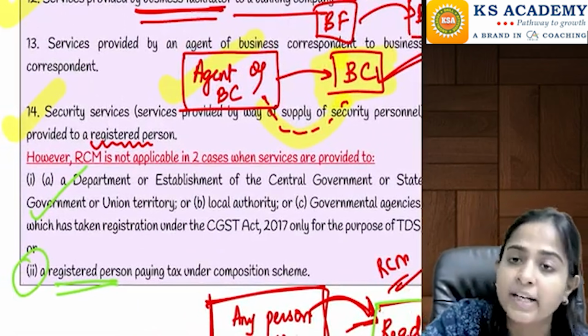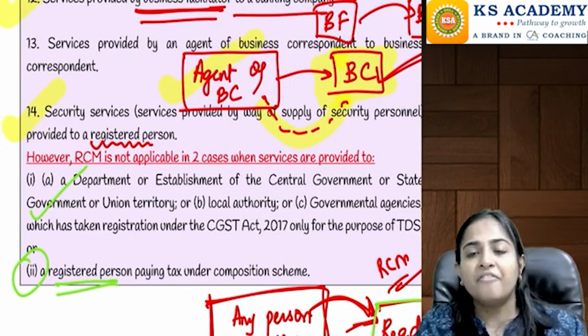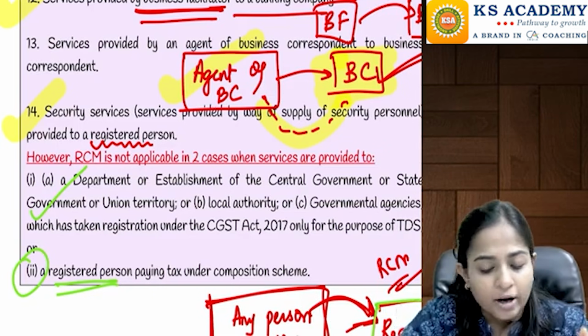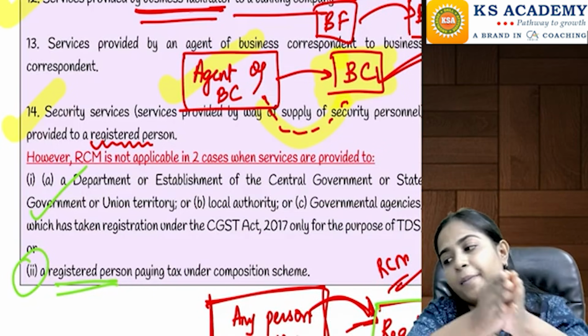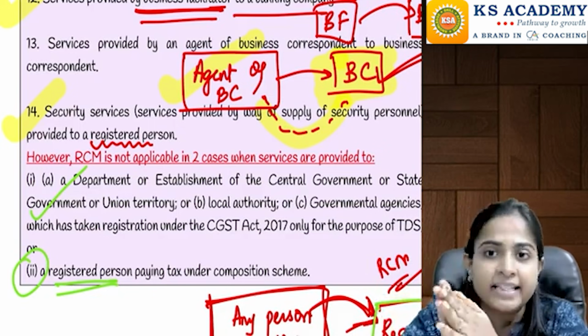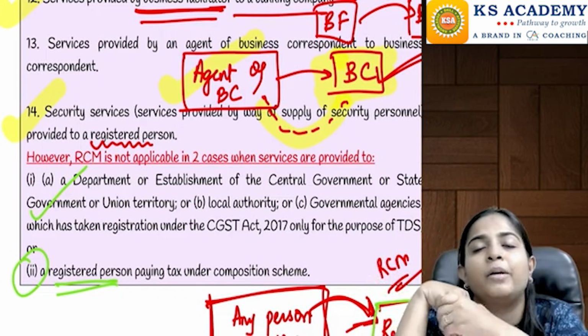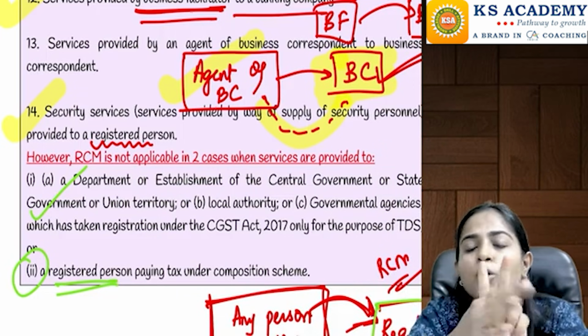In case of security services, first of all, by default, whenever the services are provided by any person other than a body corporate to a registered person, then in that case RCM will be applicable. That is, the recipient, registered person, will be required to pay the tax on the same. But two exceptions are there.